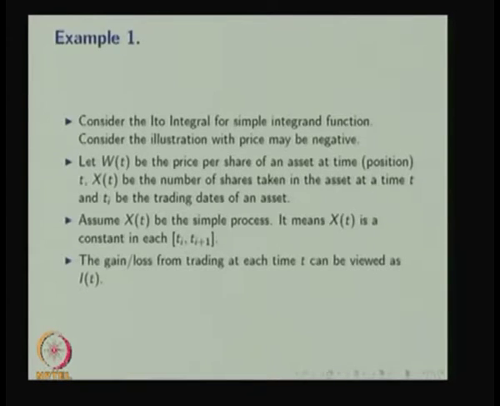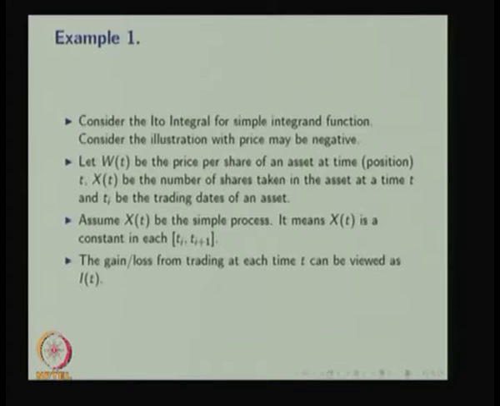The gain or loss, there is a possibility the price may go down, maybe negative also. So with that assumption, the gain or loss from trading at each time can be viewed as I of t, because I of t is nothing but the integral from 0 to t of X of t dW of t.